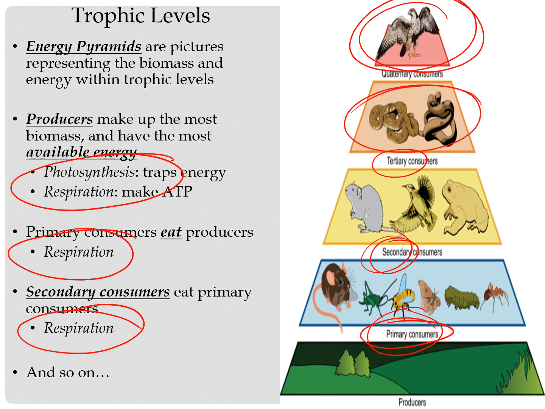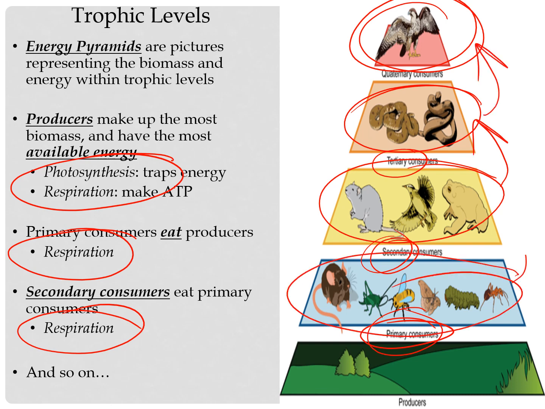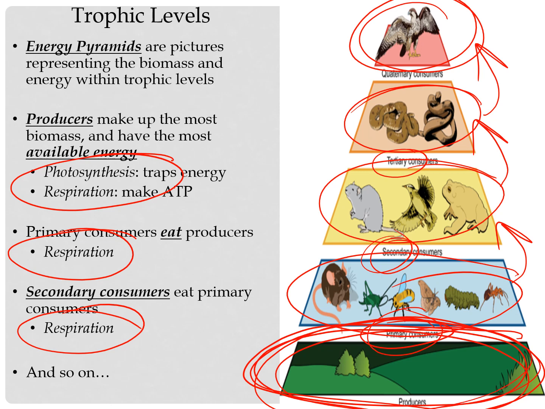There's more of the snakes and hawks and more of the frogs and mice to feed the bigger animals, or the higher order animals, the more up and up and up you go. There's more of these little things to feed the big guys above them, and there's always the most of the plants at the bottom that are consistently and constantly making food for everything that's going to come above them, the higher and higher up we go in the food pyramid, the energy pyramid.